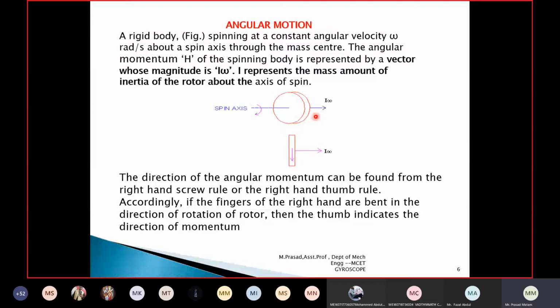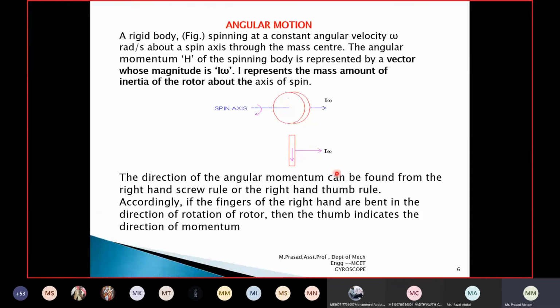It rotates with angular momentum, which is equal to I into omega. If you see this arrow mark, it is moving in this direction. When the disc is rotating clockwise, the disc tries to move in the forward direction. Similarly, when the disc rotates anti-clockwise, in what direction will it move? Can anyone answer? Backward direction. Okay. If you rotate the disc in clockwise motion, it tries to move forward. If you rotate anti-clockwise, it tries to move backward.